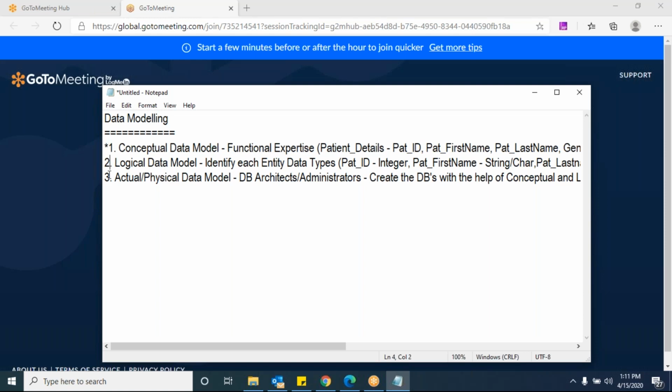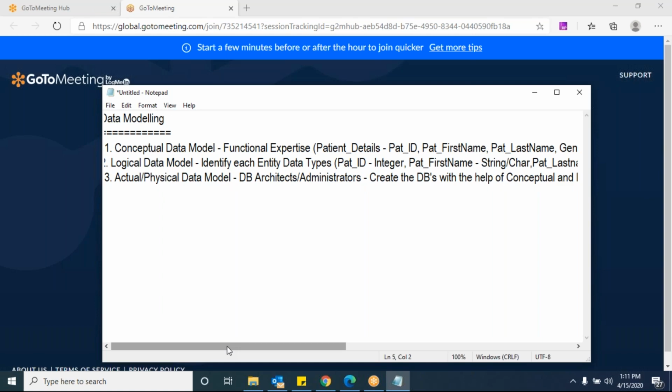Okay, and this is optional, and this is again mandatory for the DB architects and administrators. Those people are actually creating the databases by doing some normalization, denormalization. Those people will do it. You should not get involved in these normalizations and all these things. Is that clear now? Yeah. Okay, so this is the concept.